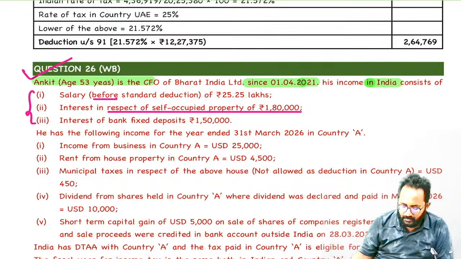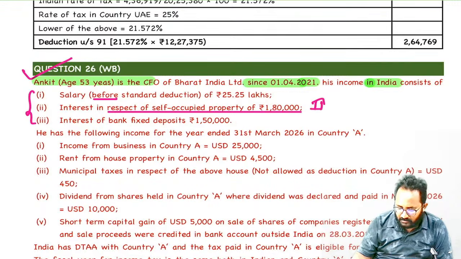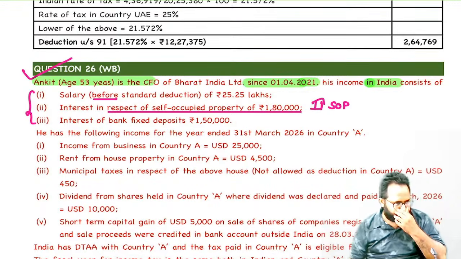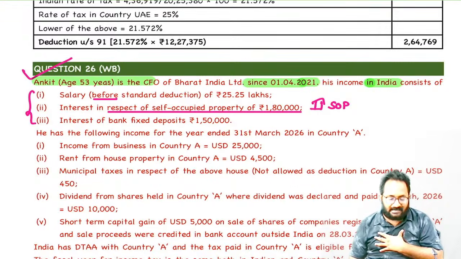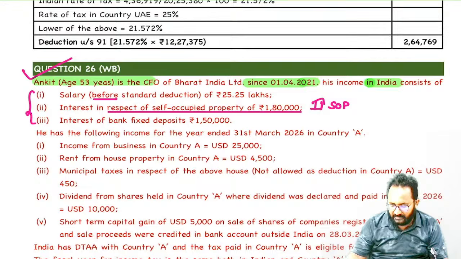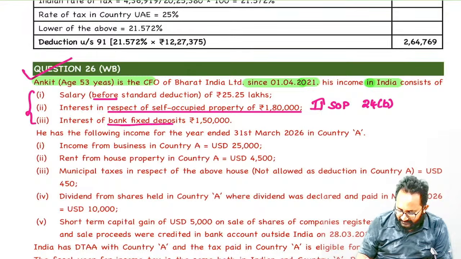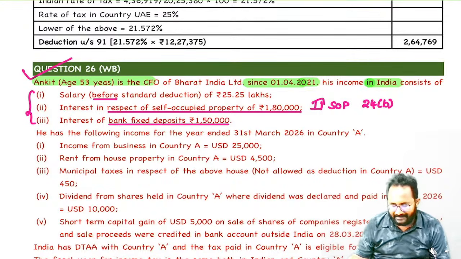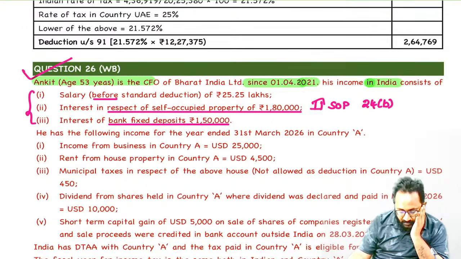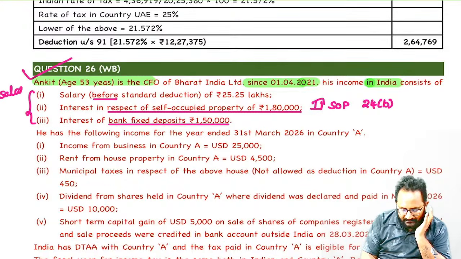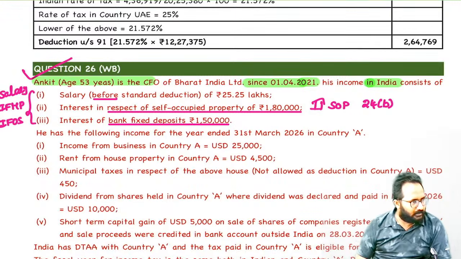Next, interest in respect of what? Self-occupied house property. In India, he has one house that is self-occupied. If you paid interest related to a self-occupied house, you will get deduction under which section? 24(b). Fixed deposit interest is there, how much? 1,50,000. So this is salaries, first point. Second one, house property. Third one, income from other sources. How many heads of income do we have here? Yes, 3. In India, we have 3 incomes, and these 3 are taxable under different heads.